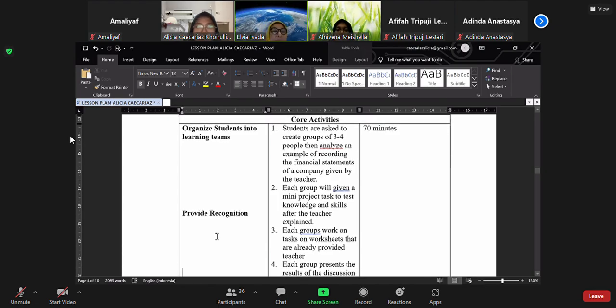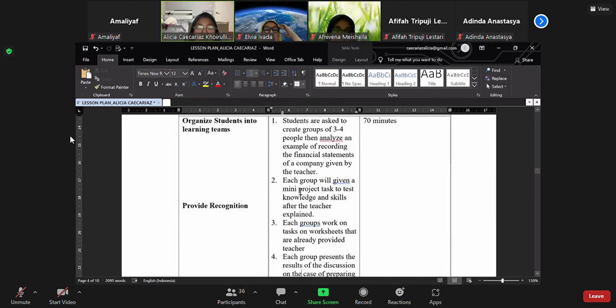Yes, ma'am. The core activities for the second meeting are: 1, organize students into learning teams. Students are asked to create groups of 3 to 5 people, then analyze an example of recording the financial statement of a company given by the teacher. And 2, each group will be given a mini project task to test knowledge and skills after the teacher explains.